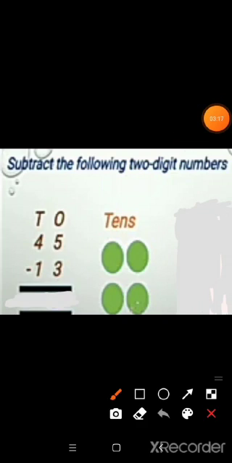So now we got the answer, that is 45 minus 13 is 32. Do you understand this? Let us see one more example.